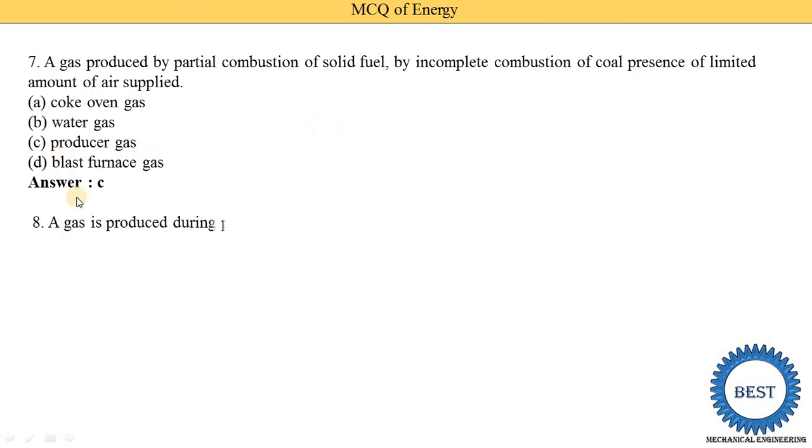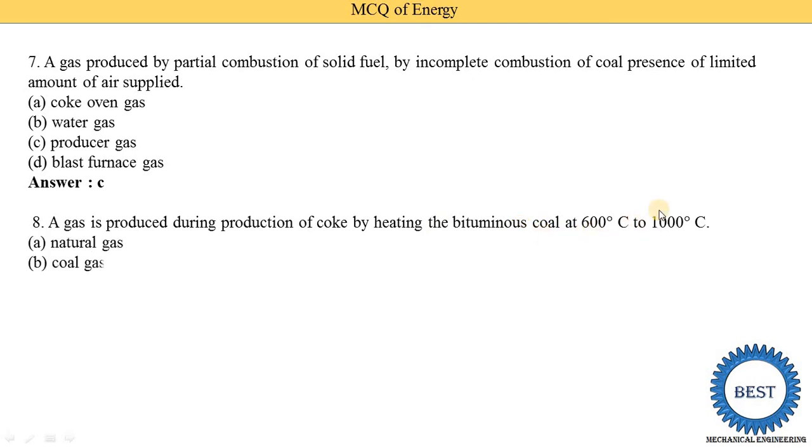Another question: which gas is produced during the production of coke by heating bituminous coal at 600 to 1000 degrees centigrade? Natural gas, coal gas, coke oven gas, or blast furnace gas. So option C is the correct answer. It is coke oven gas.